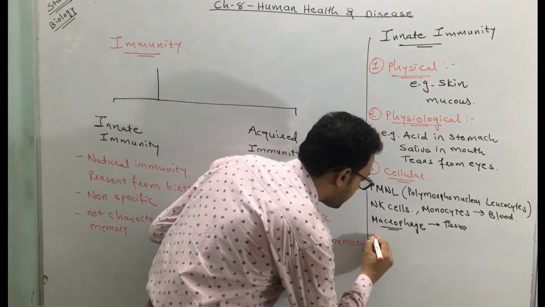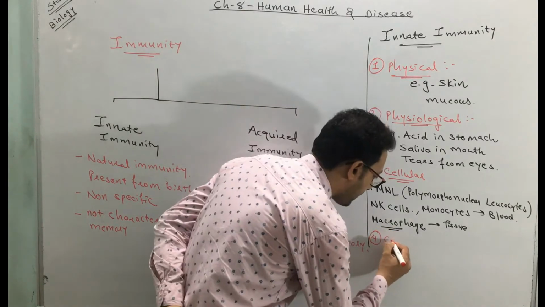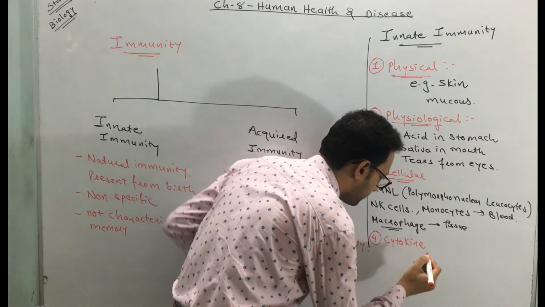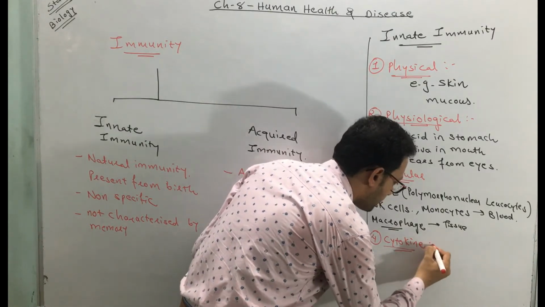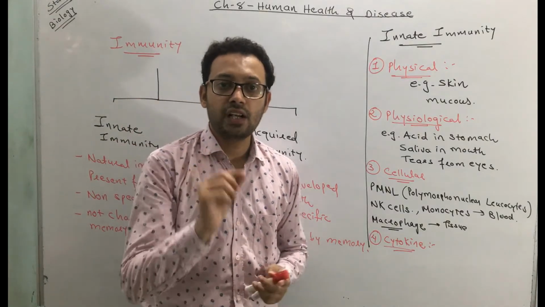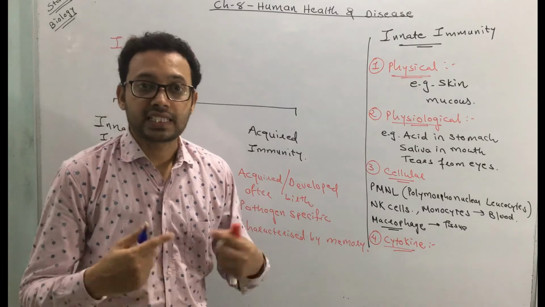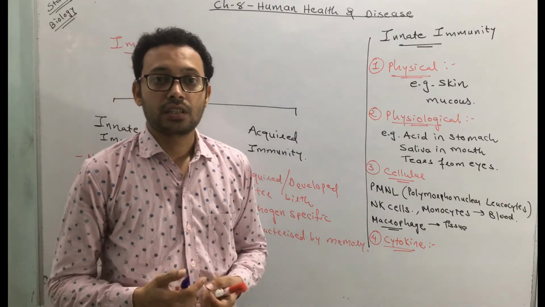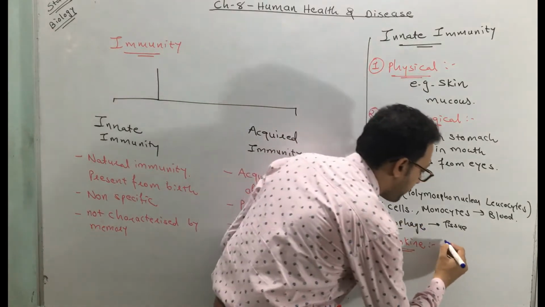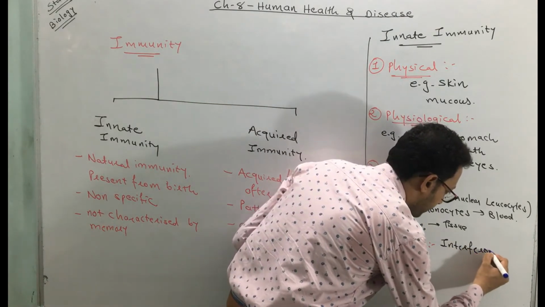Now the fourth and last type of innate immunity is called cytokine. What is a cytokine? When a cell of our body or a cell of a tissue gets infected with a virus, that cell releases a protein called interferon. Which protein does it release? Interferon. When?